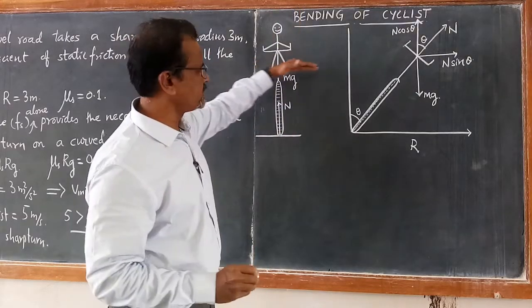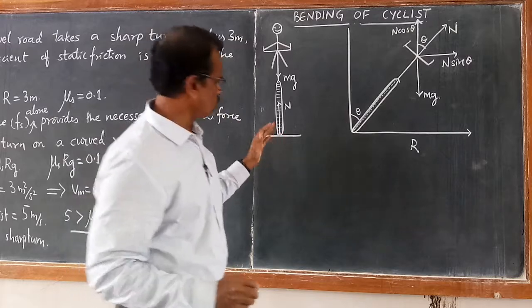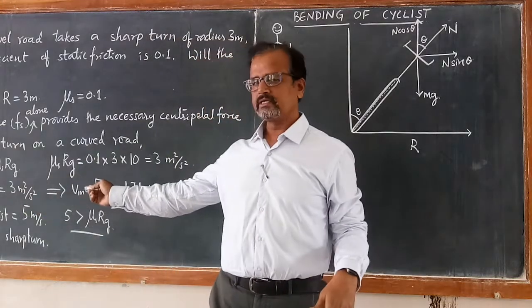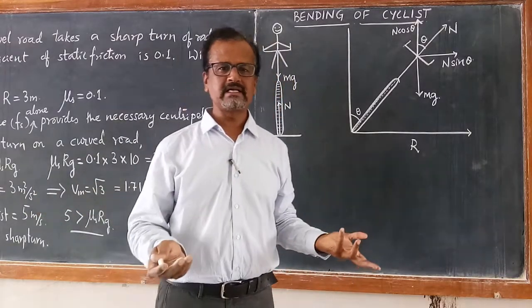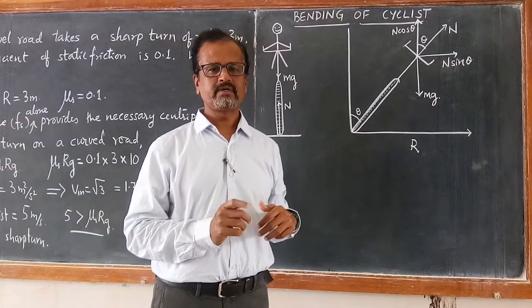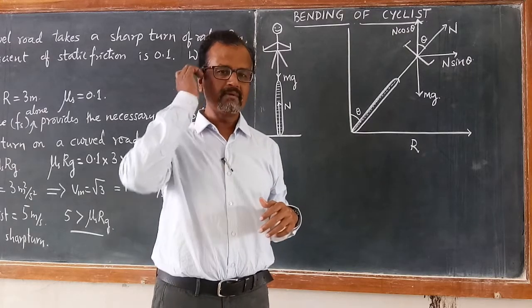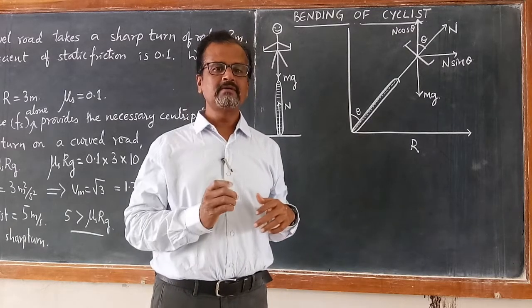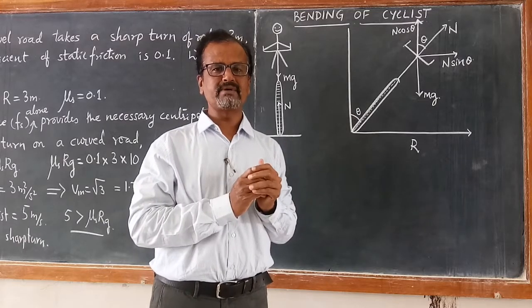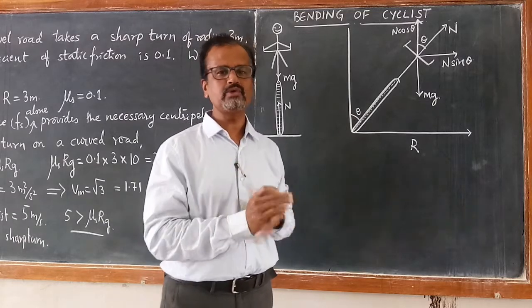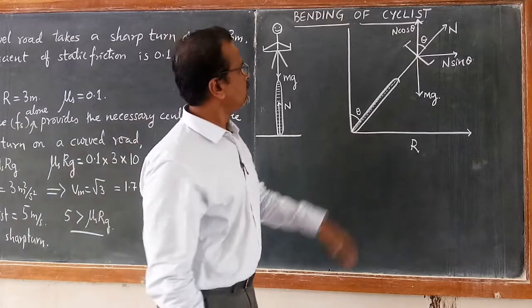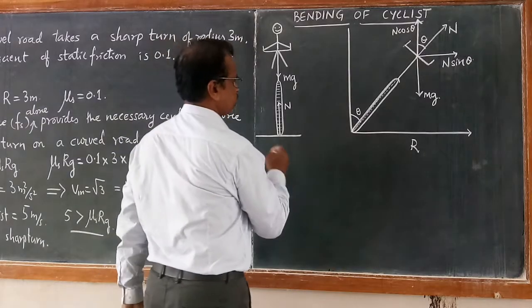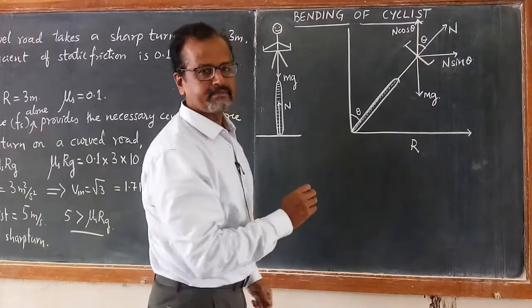There is no question of any centripetal force. In this situation, what happens? The cyclist slips if he doesn't ride the bicycle with low speed. If he rides the bicycle with high speed, definitely he is going to slip. So the bending provides him the necessary centripetal force.